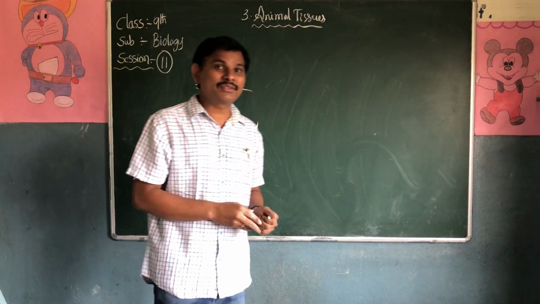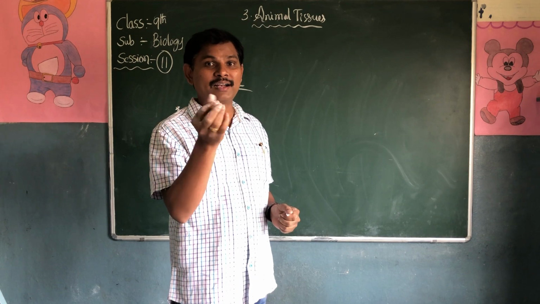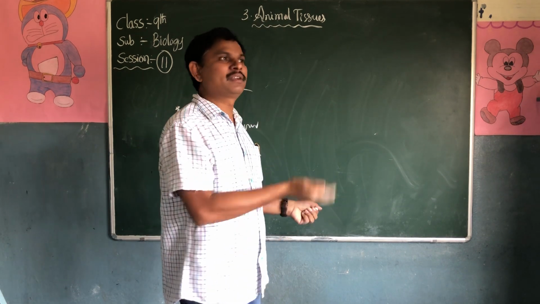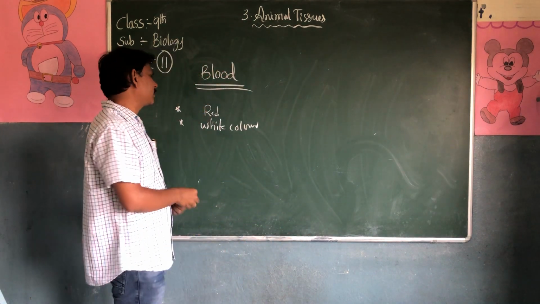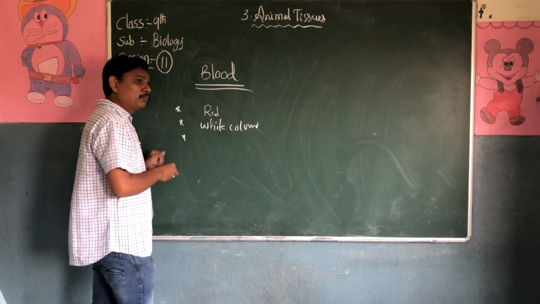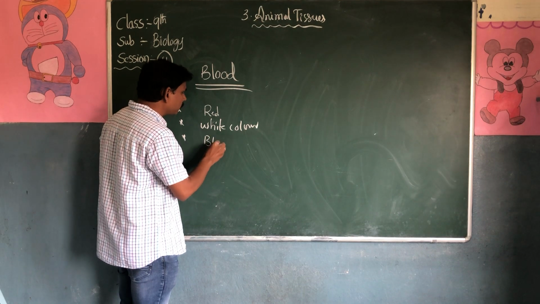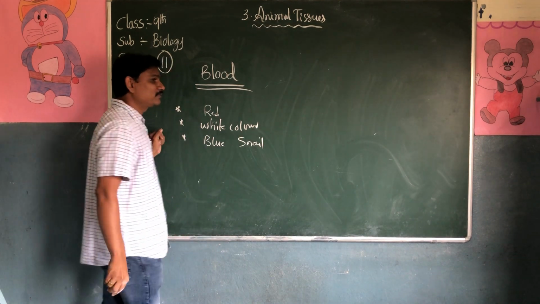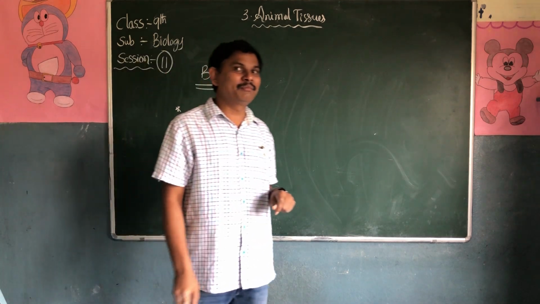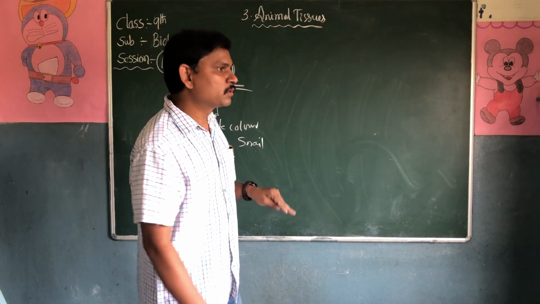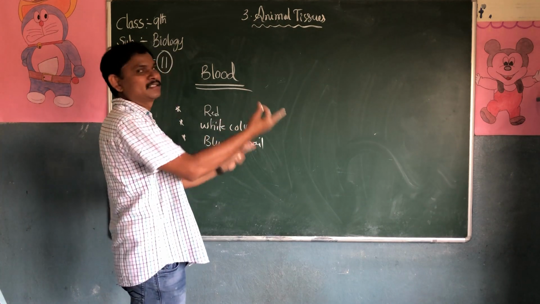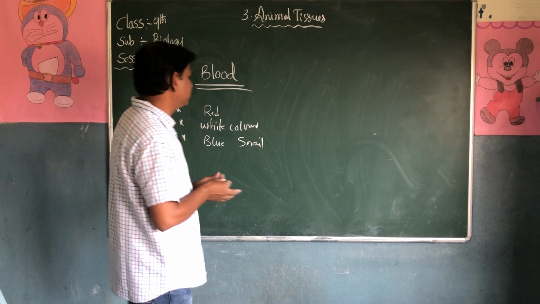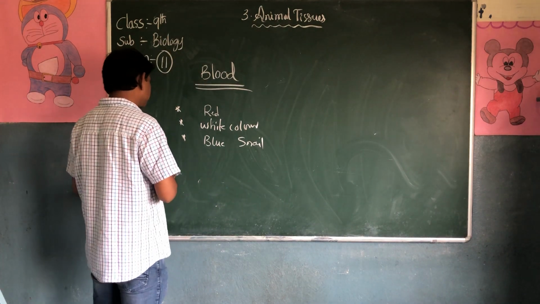When you kill a cockroach, we cannot see red blood in its body, only a white substance. But blue blood is there in the snail. It's very amazing. So we can see different colors of blood in different types of organisms.